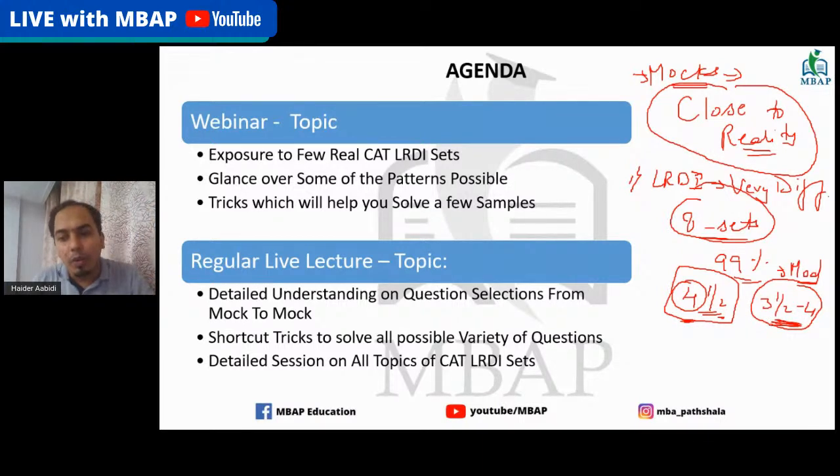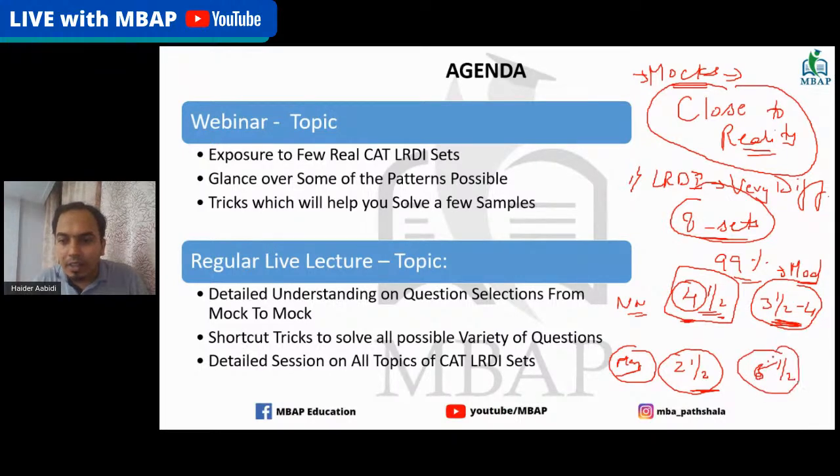Now I'm saying this in the month of November. Right now we are in May, we are almost starting June now. At this point of time, even if you are able to solve 2.5 sets, it is a good thing to do. The reason I'm getting questions is, what is happening to the rest 5.5 sets that are left? Obviously you are finding it very difficult at this point of time.